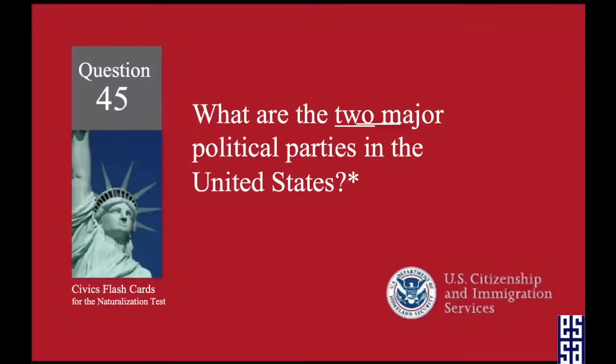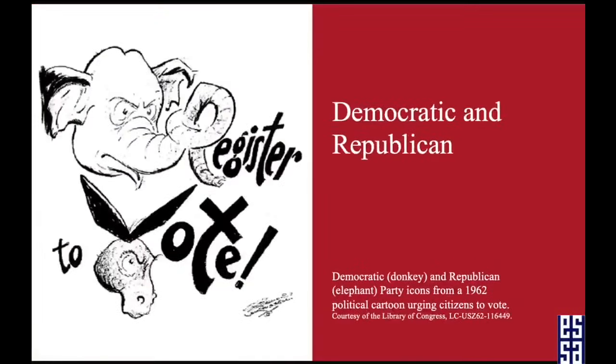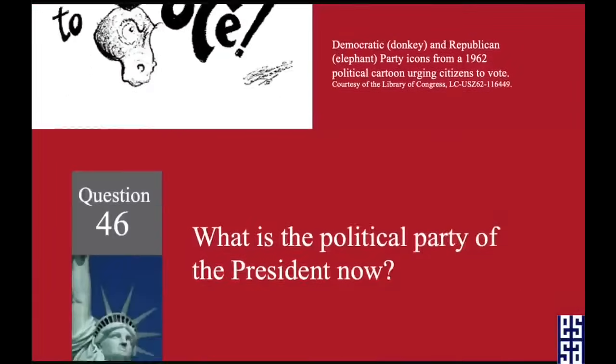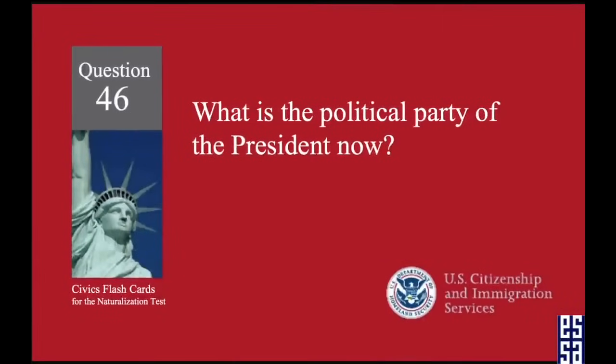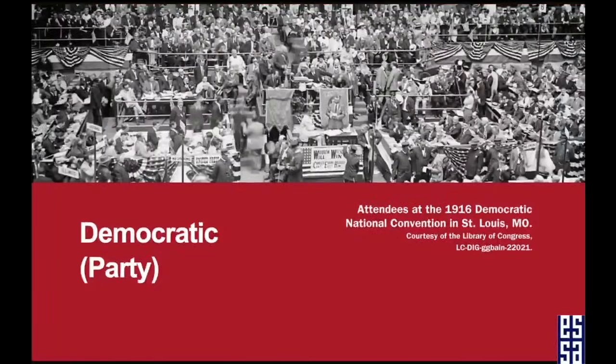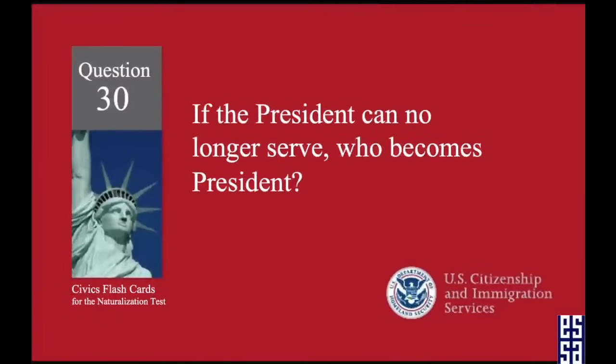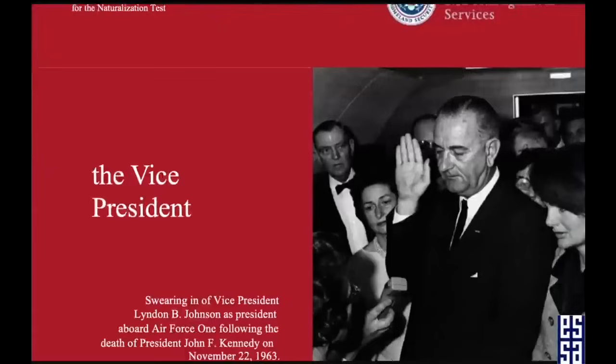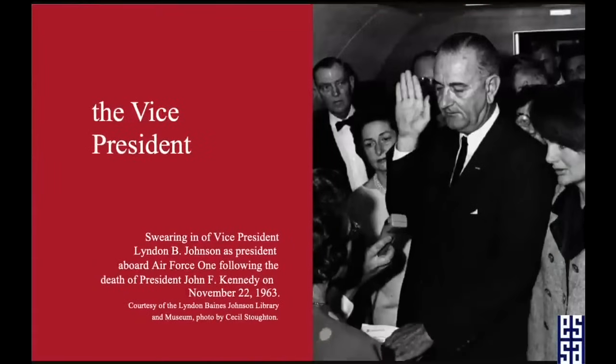What are the two major political parties in the United States? Democratic and Republican. What is the political party of the president now? Democratic Party. If the president can no longer serve, who becomes president? The vice president.